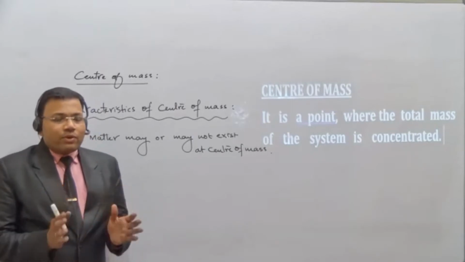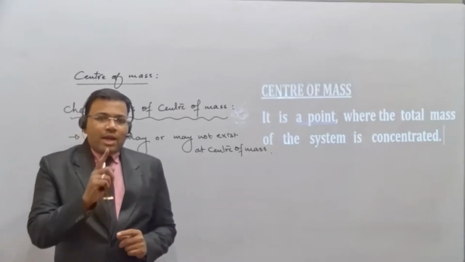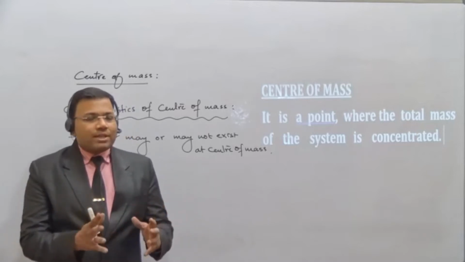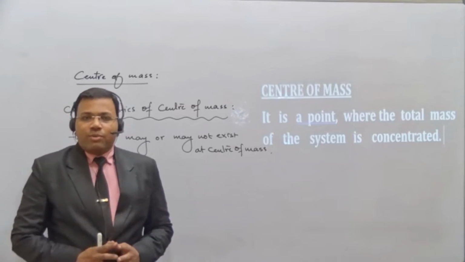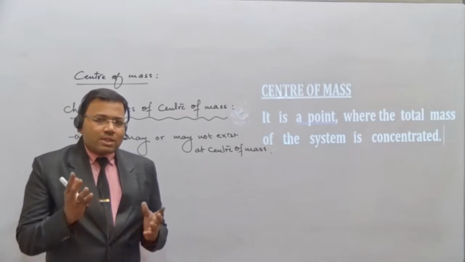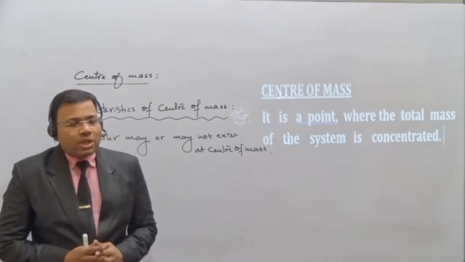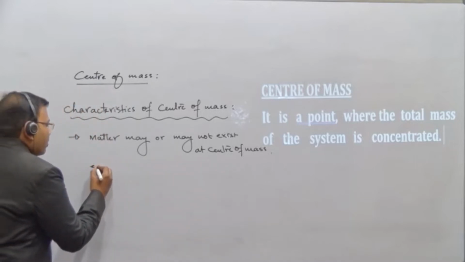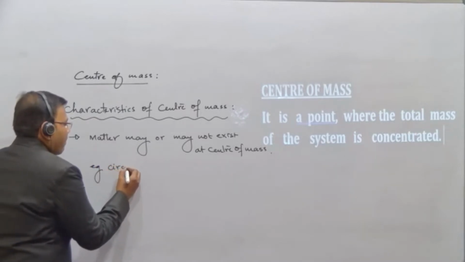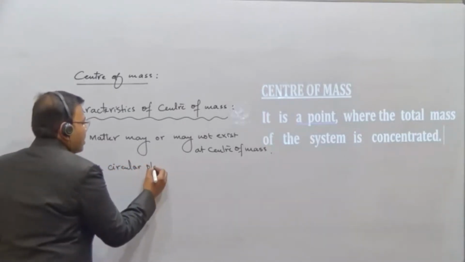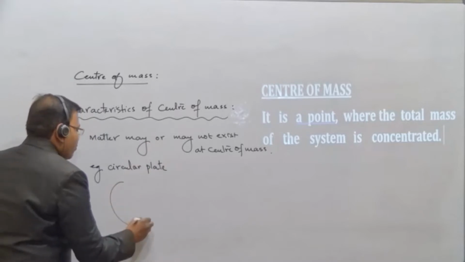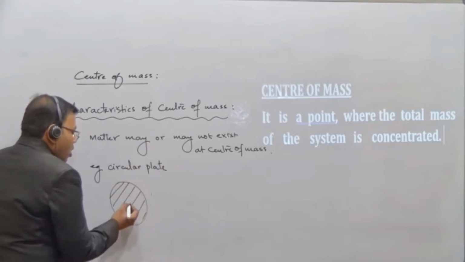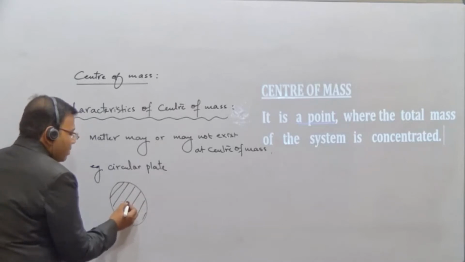See, just now I have given you an example of a book where I am just balancing. That means the balancing point is where the complete mass gets concentrated. That is the center of mass. But at the center of mass, it is not necessary that matter is present. What does this mean? Let us see. Take the example of a circular plate. You know what a plate is? Matter is completely present in it, and its center of mass is here.